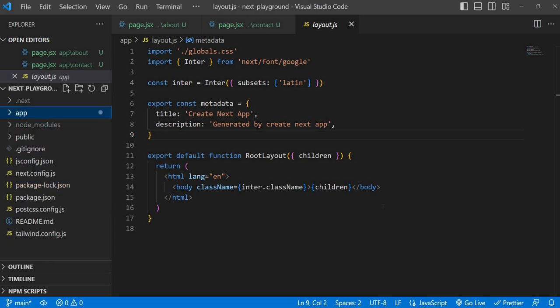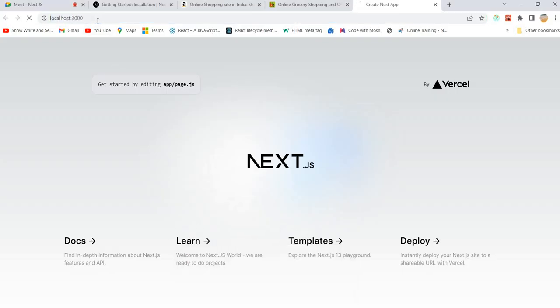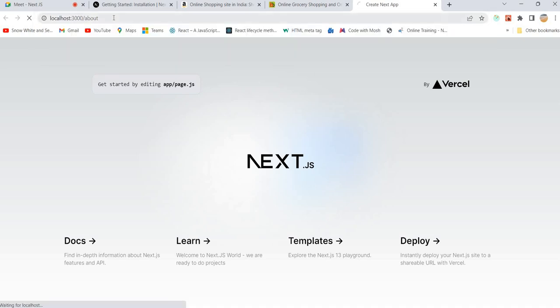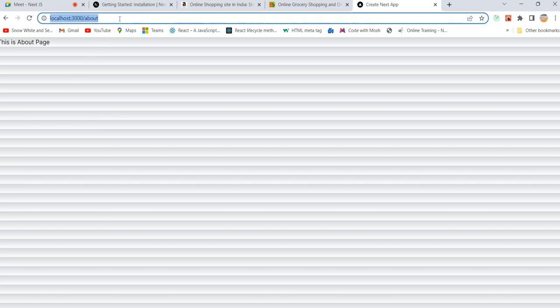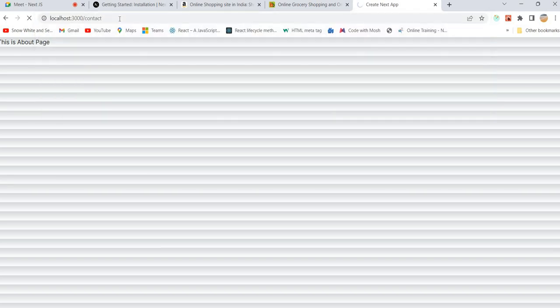Let's see whether we are able to see those pages or not. We need to navigate to those pages, so just refresh. I hope it already refreshed everything. Now if you want to see the about page, just do a forward slash and about. Yes, this is the about page. Of course, the background color is really bad. We can fix that very soon. And if you want to go to contact, just type contact. Done. This is our contact page.